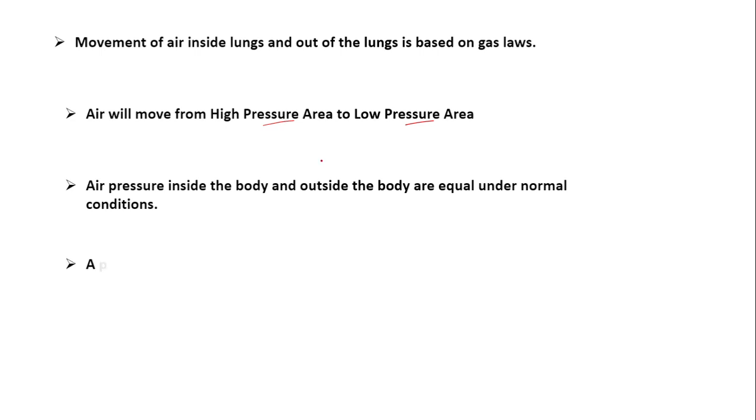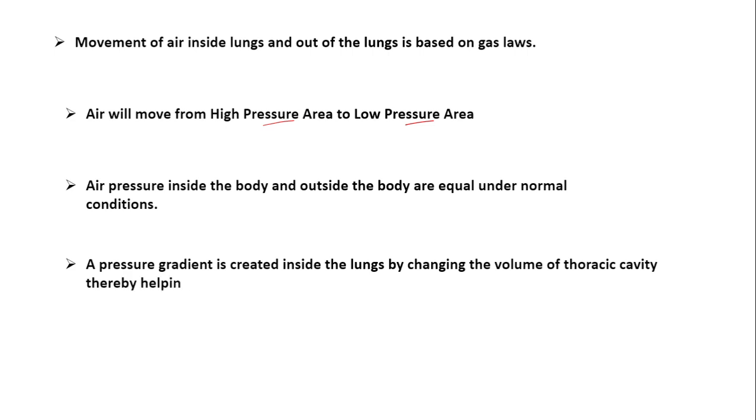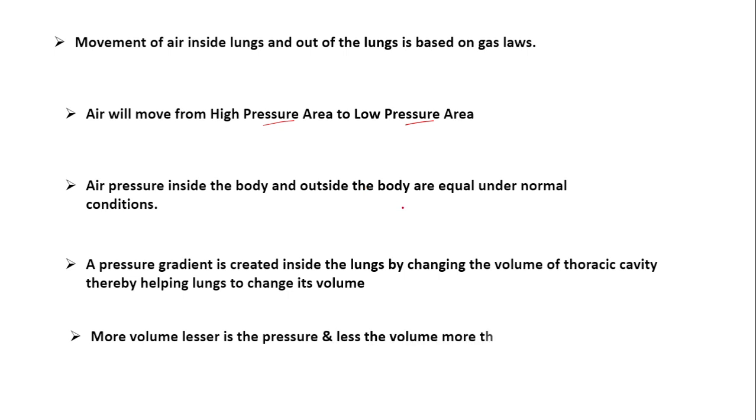But what happens when the volume increases? A pressure gradient is created inside the lungs by changing the volume of the thoracic cavity. When the thoracic cavity volume changes, the lung also changes its volume. Next, more volume means lesser pressure, and less volume means more pressure. You have to remember, if more place is there to accommodate, then the pressure is less. Less place means pressure is more. So with an increase in volume, pressure becomes less, and with a decrease in volume, pressure becomes more.